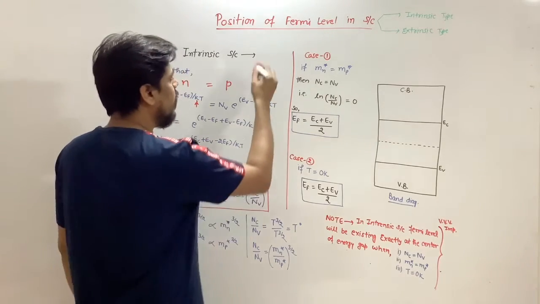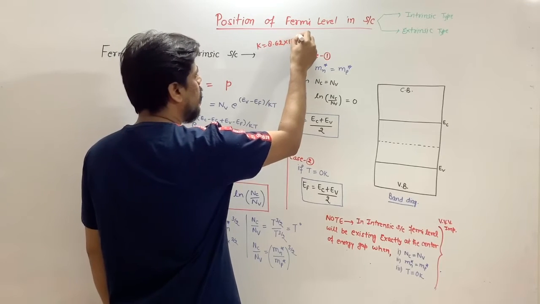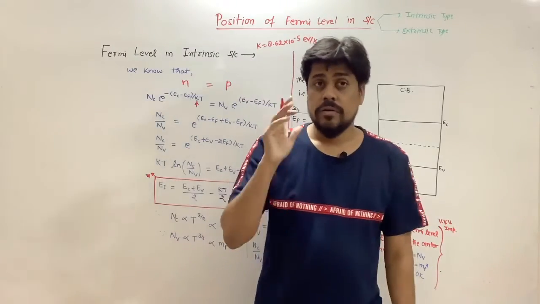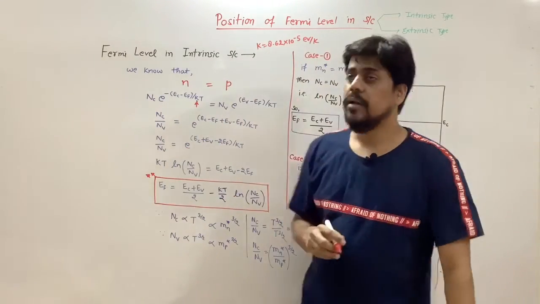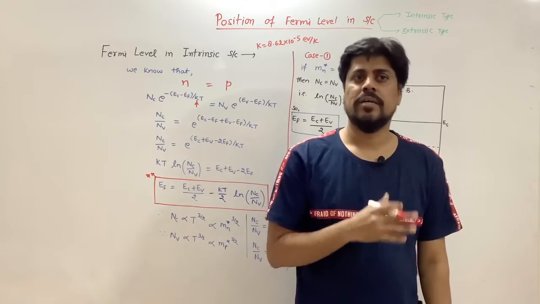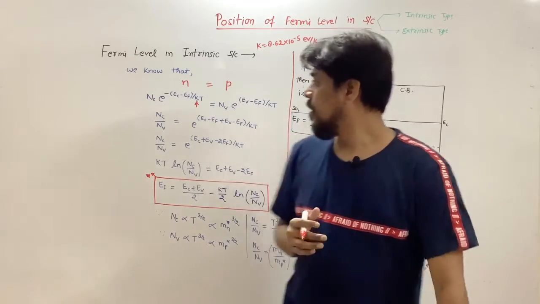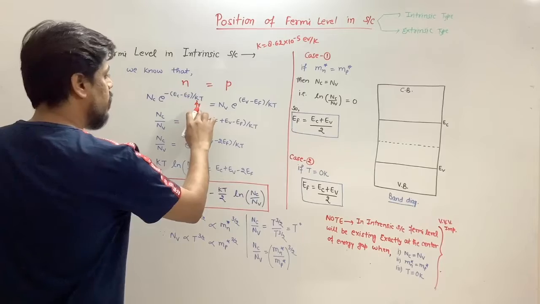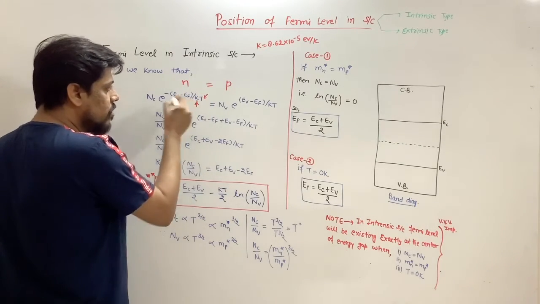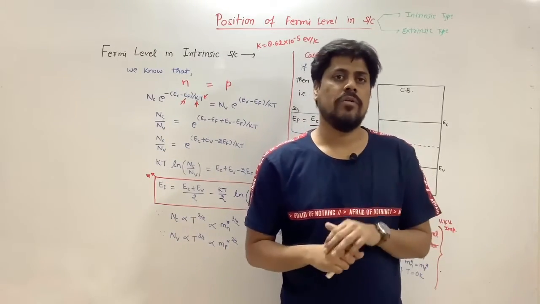The numerical value of K is approximately 8.62 times 10 to the power minus 5 electron volt per Kelvin. This is the numerical value of Boltzmann's constant. A question on the value of Boltzmann constant in thermal voltage has already been asked in the GATE examination 2 times, so we will discuss that later. Here K is the Boltzmann constant, T is the temperature in Kelvin, and EF is your Fermi energy, and again the unit of Fermi energy is electron volt.